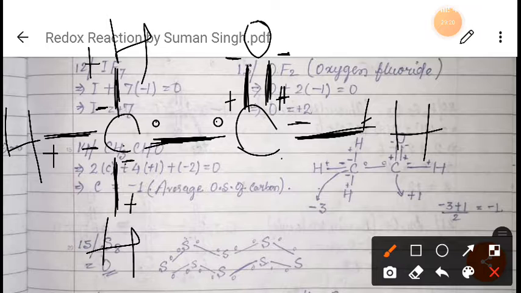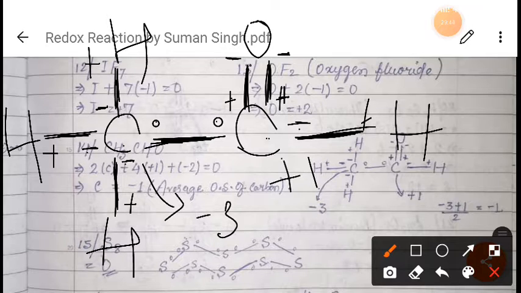So I hope you have understood this, right? Now next, try to count the charge. Minus minus minus means this carbon has a charge of -3. And when we talk about this carbon, this is plus plus and minus, means 2 plus and 1 minus, so plus 1 charge.